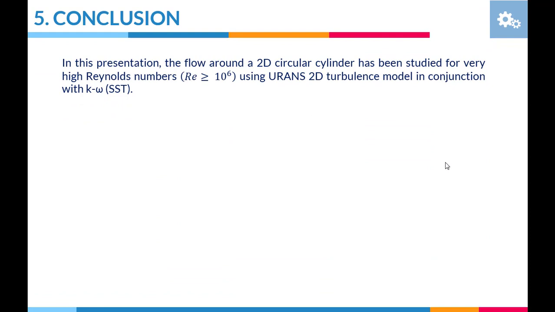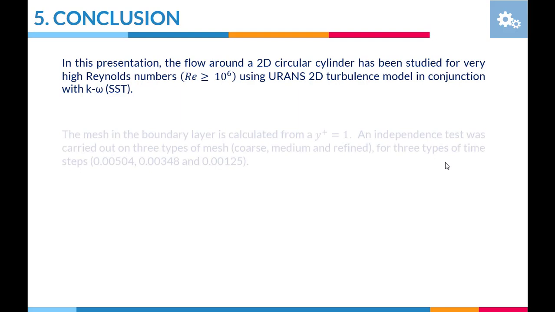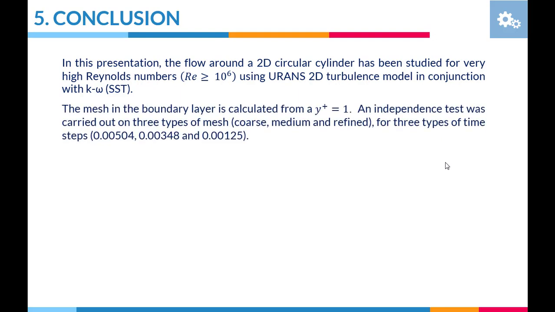As a conclusion, in this presentation, the flow around a 2D circular cylinder has been studied for very high Reynolds number using a 2D turbulence model in conjunction with the K-omega SST model. The mesh in the boundary layer is calculated from a y plus equal to 1. An independence test was carried out on three types of mesh, coarse, medium, and refined, for three types of time steps.